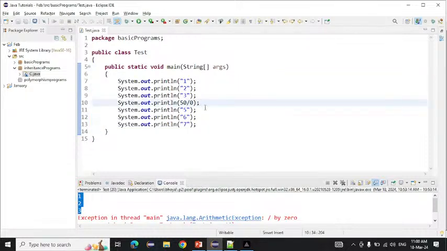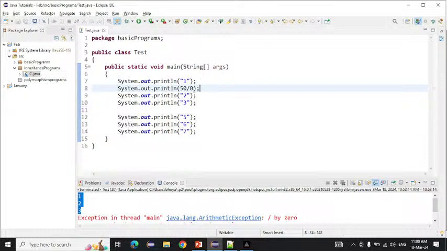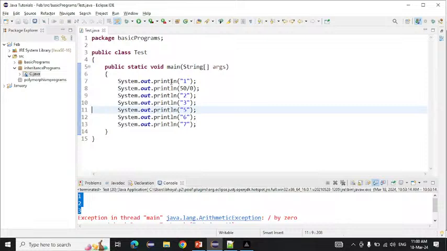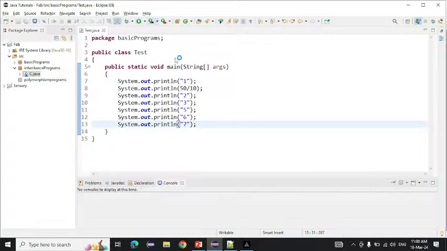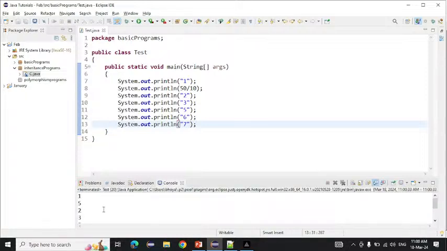Suppose now this exception is coming on this line. What will be the output we are seeing here? Only 1, 2 will print, not 3, 5, 6, 7. Suppose I am writing here 10. Now first 1, then here 5, then 2, 3, 5, 6, 7. If I run this one, 1, then 2, 5, 6, 1, 5, 2, 3, 5, 6, 7 will print on the console.